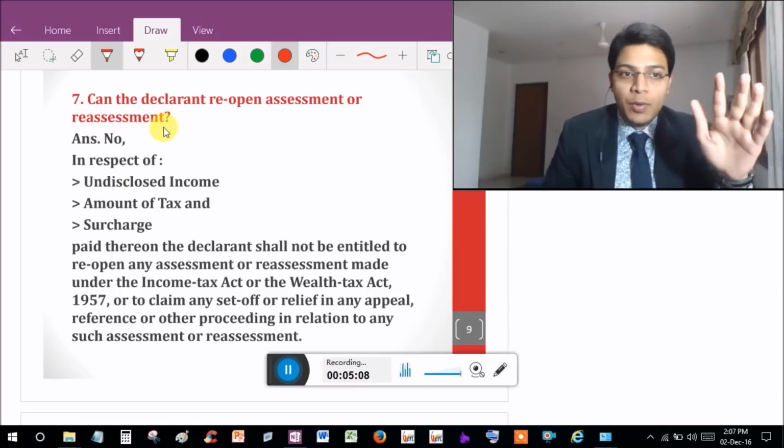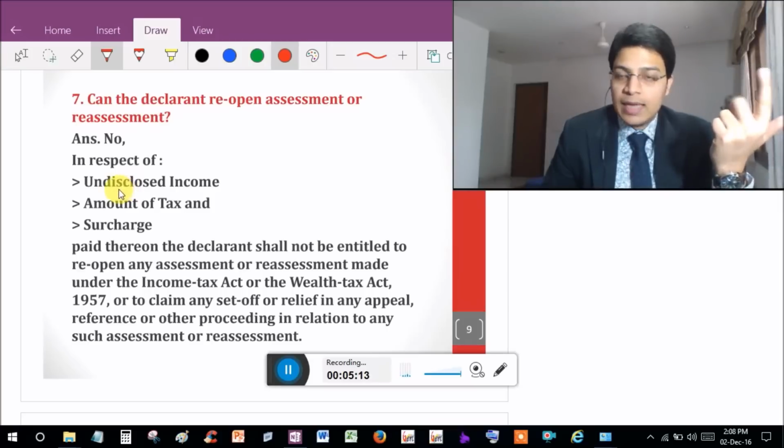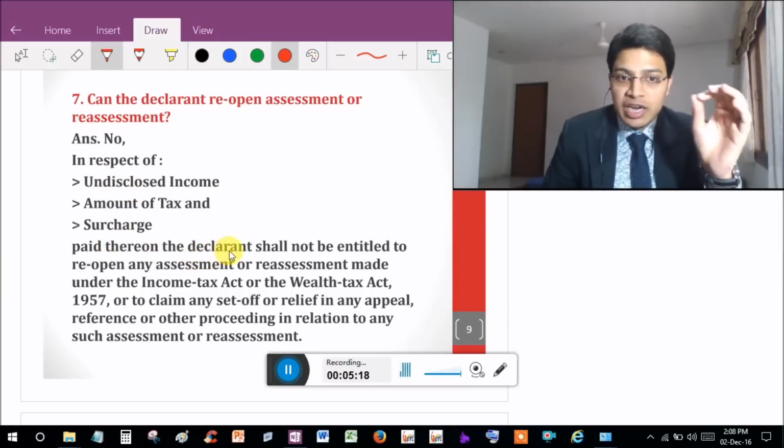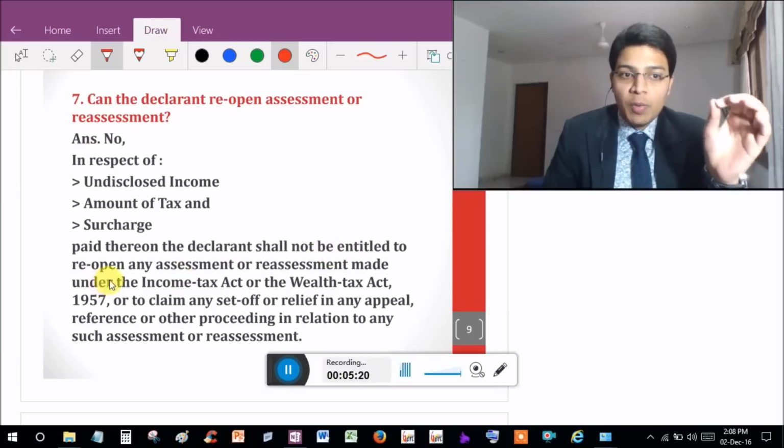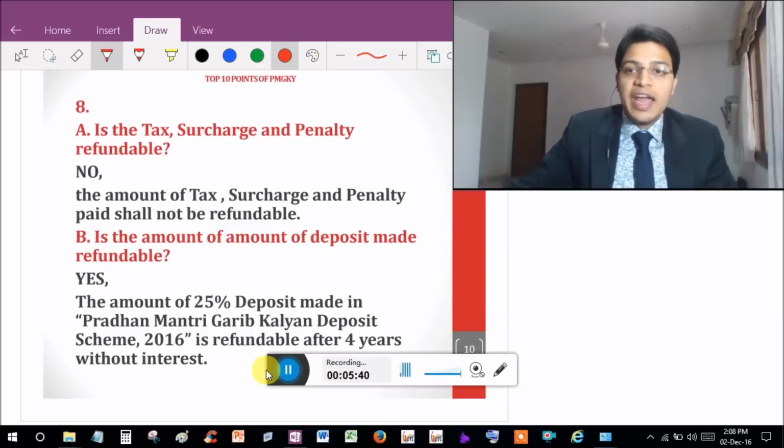Answer is no. In respect of undisclosed income, amount of tax and surcharge paid thereon, the declarant shall not be entitled to reopen any assessment or reassessment made under the Income Tax Act or the Wealth Tax Act 1957, or to claim any set-off or relief in any appeal, reference or other proceeding in relation to any such assessment or reassessment.